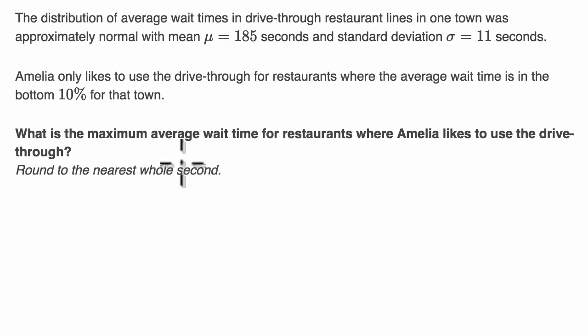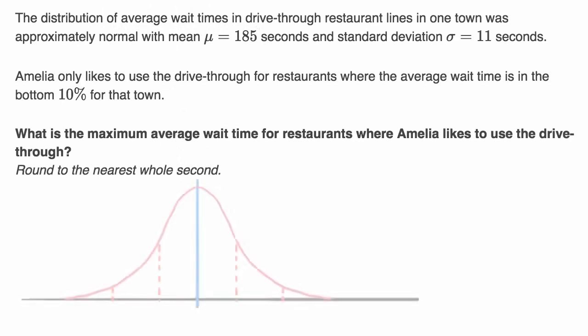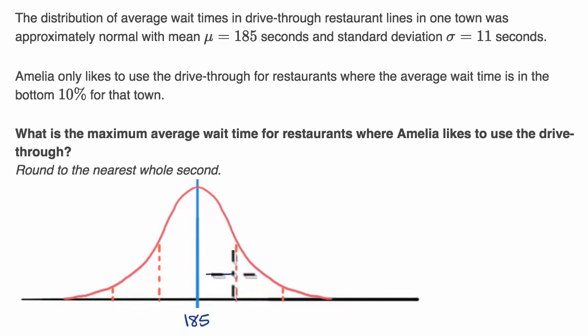They're telling us that the distribution of average wait times is approximately normal. So let's get a visualization of a normal distribution. And they tell us several things about this normal distribution. They tell us that the mean is 185 seconds. So that's 185 there. The standard deviation is 11 seconds. So for example, this is going to be 11 more than the mean. So this would be 196 seconds.